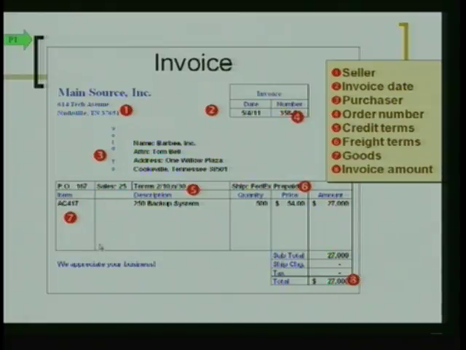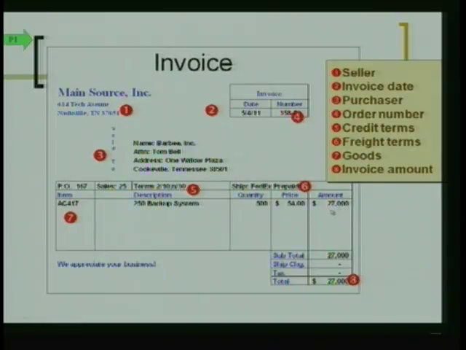Now, number 7 is the goods that were sold, and it looks like what we purchased as a retailer here was something called a 250 backup system, item number AC417. How many did we purchase? We purchased 500 of them. What was the price per 250 backup system? It was $54, so the invoice amount is $27,000.